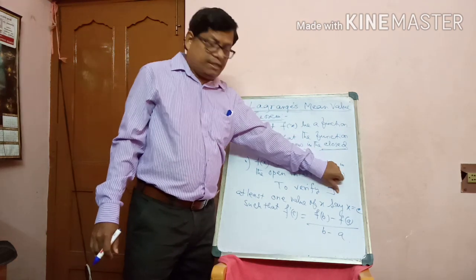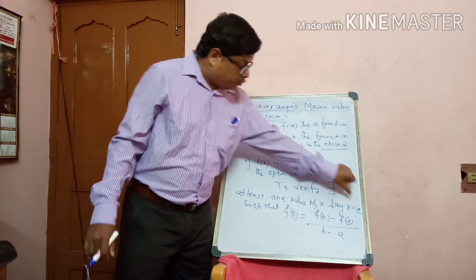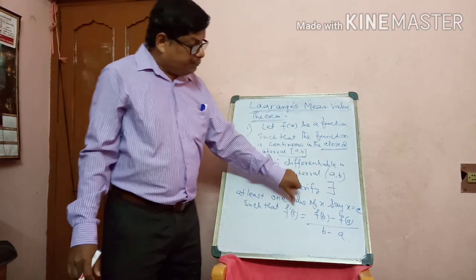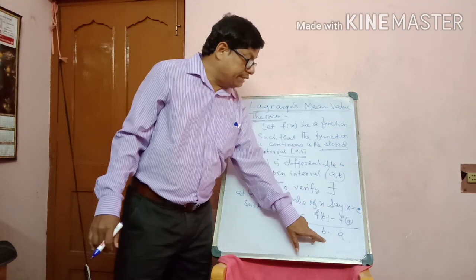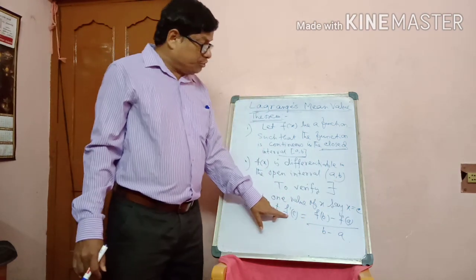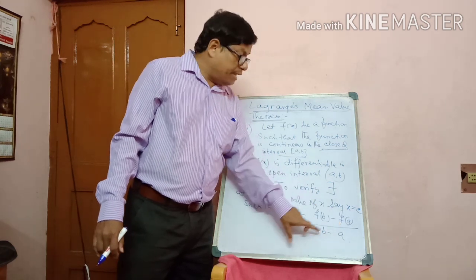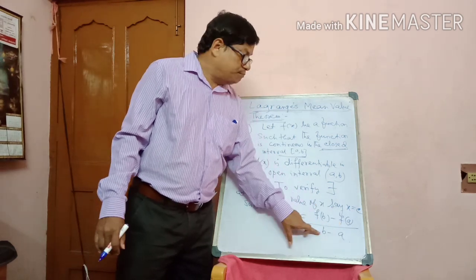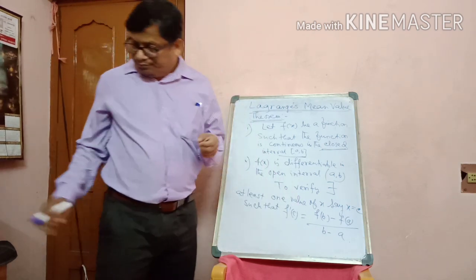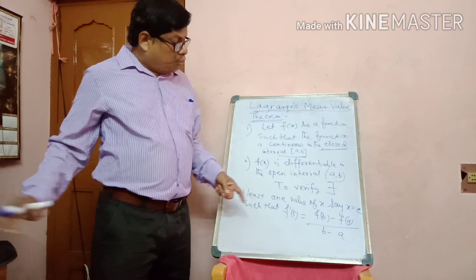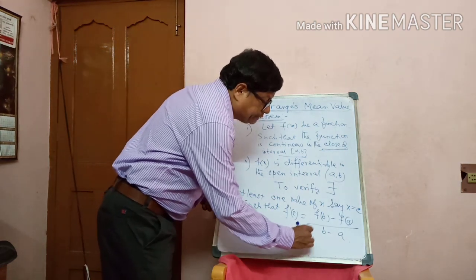To verify there exists at least one value of x, say x equal to c, such that f dash c equals f of b minus f of a by b minus a. From here we get c which belongs to AB.